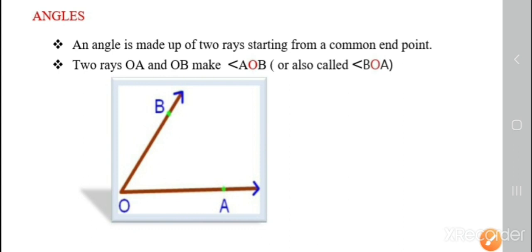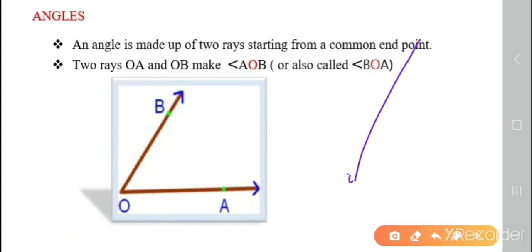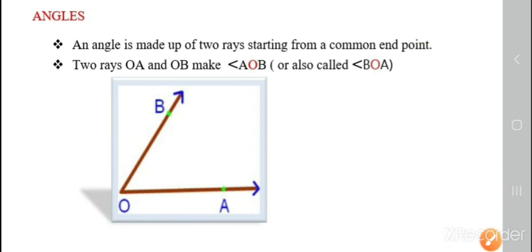An angle is made up of two rays starting from a common end point. Two rays OA and OB make angle AOB, or it is called BOA. Both are the same.